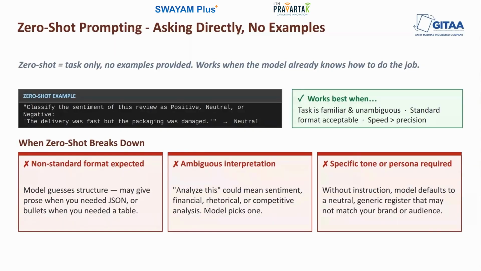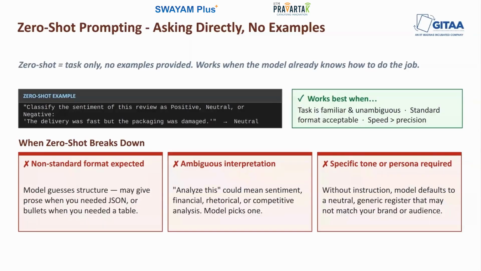And the failure mode 2 would be ambiguous task interpretation. So let's say I'm saying analyze this task. This could mean a rhetorical analysis, a sentiment analysis, an argument structure analysis, or a factual accuracy analysis. So the model will pick the interpretation that seems most plausible to it given the rest of the prompt. That interpretation might not necessarily be yours. So when a task has multiple valid interpretations, Zero Shot basically forces the model to choose, and it doesn't know which interpretation you had in mind. So that is where ambiguity is going to come into the picture.